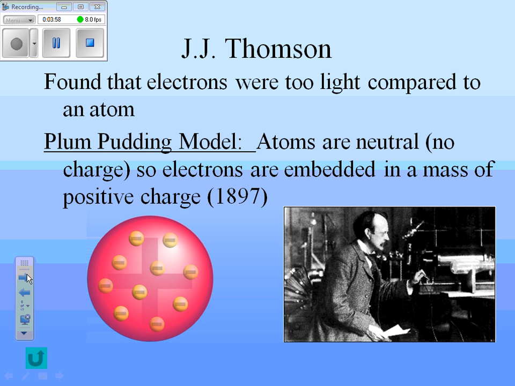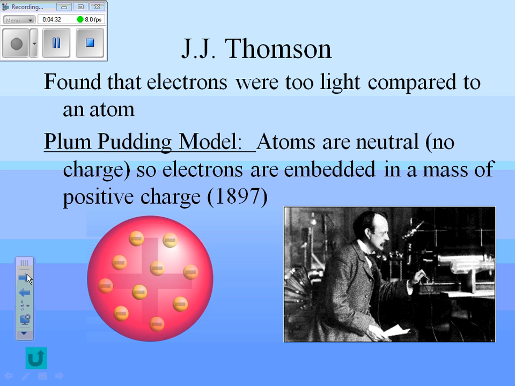J.J. Thomson knew that we had atoms. And he was playing around with something called a cathode ray tube. Basically, it's a small tube full of gas. And he realized that when he hooked up to electricity, it would glow. So he said, well, I don't have anything in there to make it glow. So atoms must have something in them that conducts electricity and glows. So he called that an electron. But he realized that these electrons are really, really tiny. So it couldn't be the whole atom.